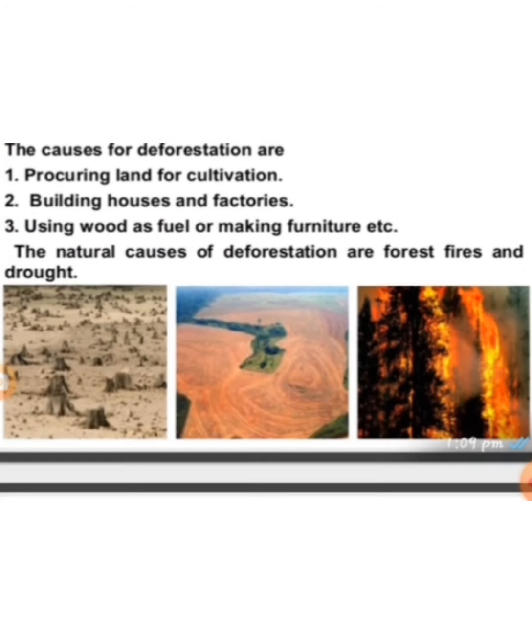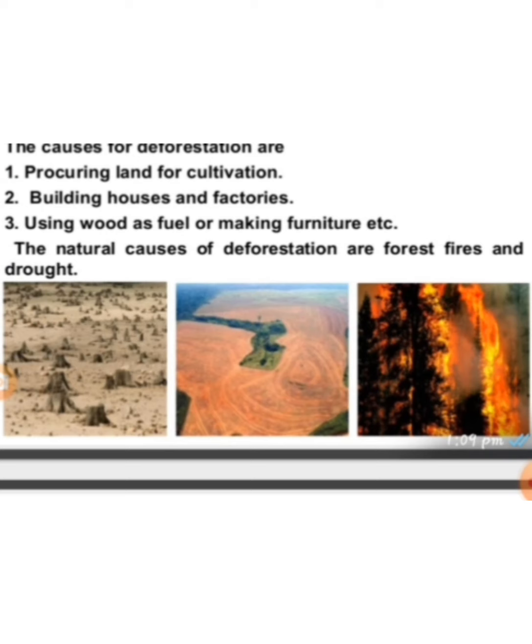Next topic: what damages a forest, how it is destroyed day by day. Before learning that, we have to know what is meant by deforestation. Clearing of forest and using the land for other purposes is called deforestation. It means clearing the forest and using the land for cultivation, for building houses and factories, for fuel, for making furniture, etc. These are the causes why we are destroying the forest.